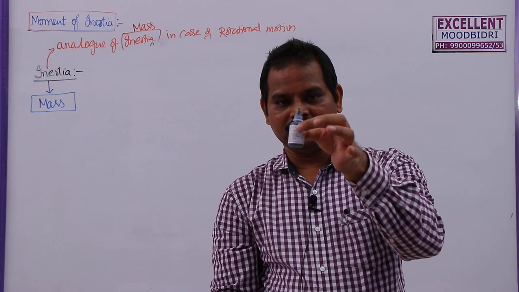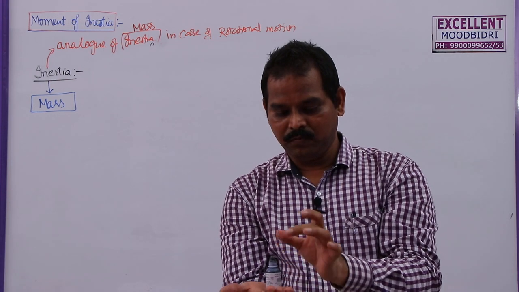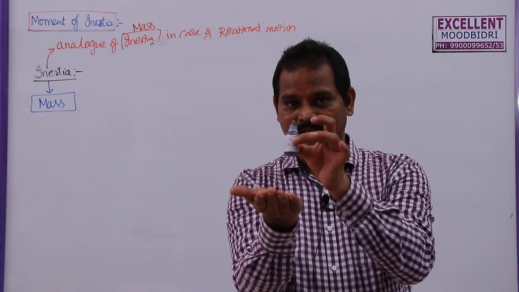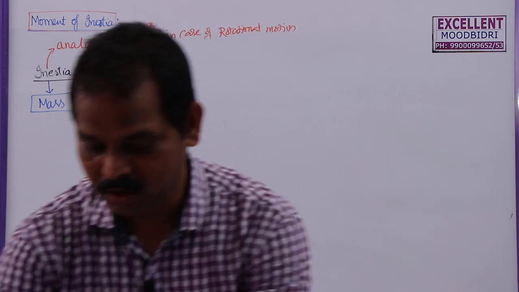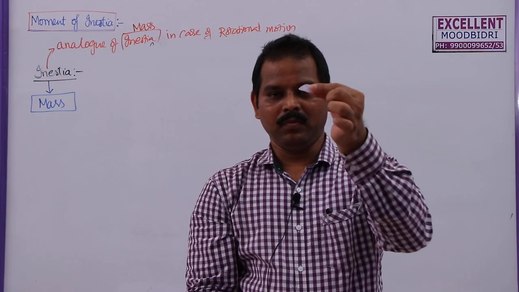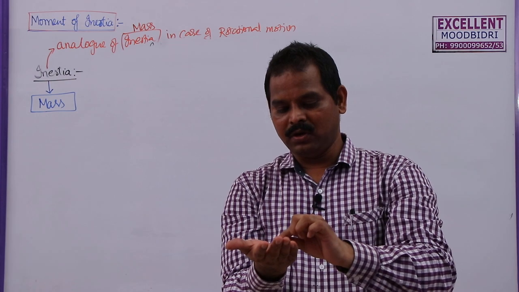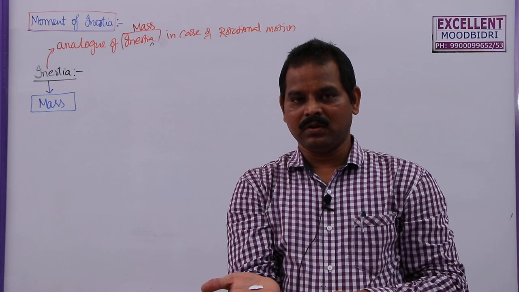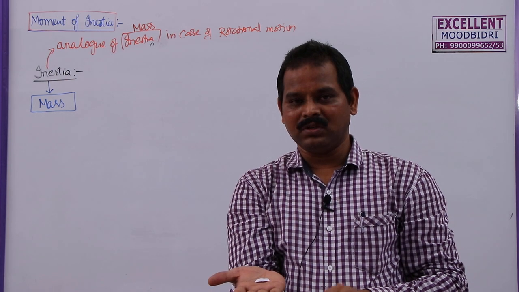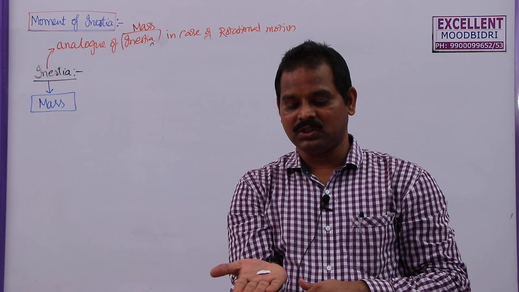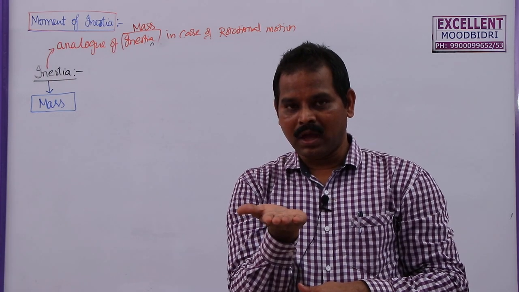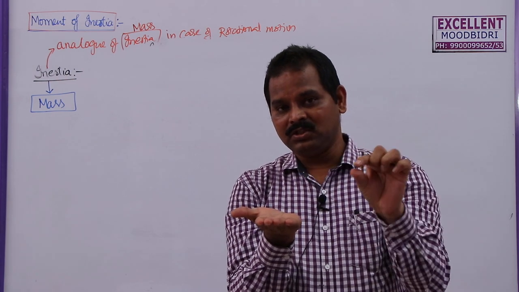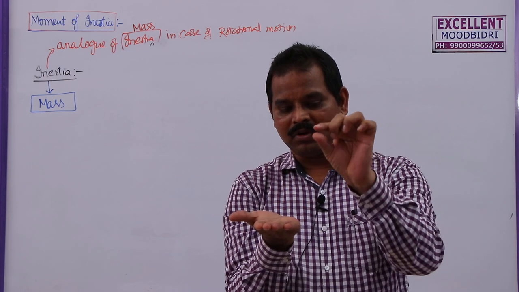If I want to lift this ink bottle, if you keep the ink bottle here, I can lift it very easily. Why? Because the mass of this ink bottle is less. Similarly, I am taking a small piece of paper. If you keep it here, generally this paper will not change its position by itself. But a little amount of applied force can change the state of this one. See, now the position has changed. That means bodies having less mass can change their state very easily by the application of a small amount of force.